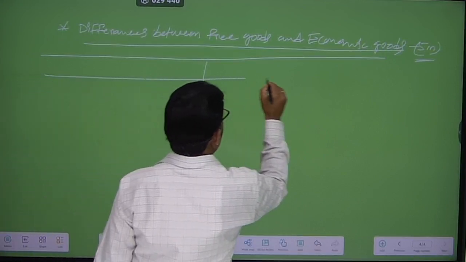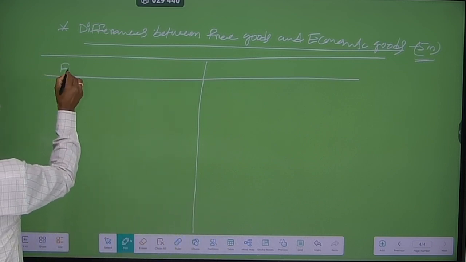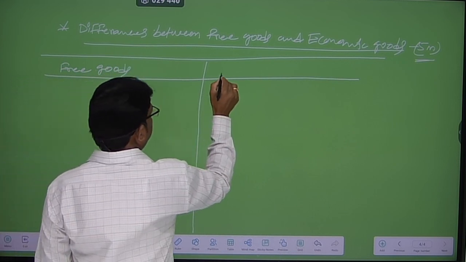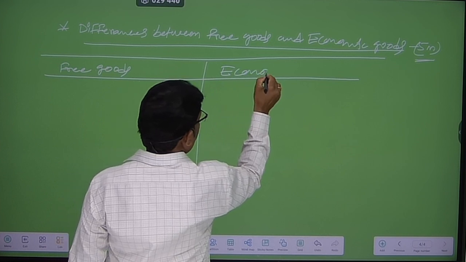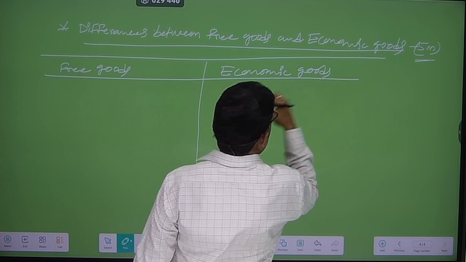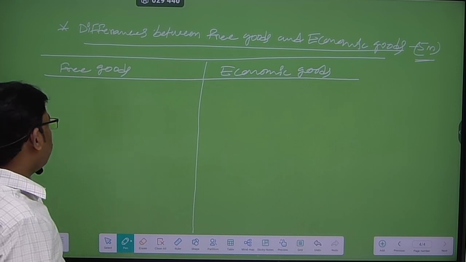Okay, in the first column we mention the free good and second column economic goods. So, differences between the free goods and economic goods.